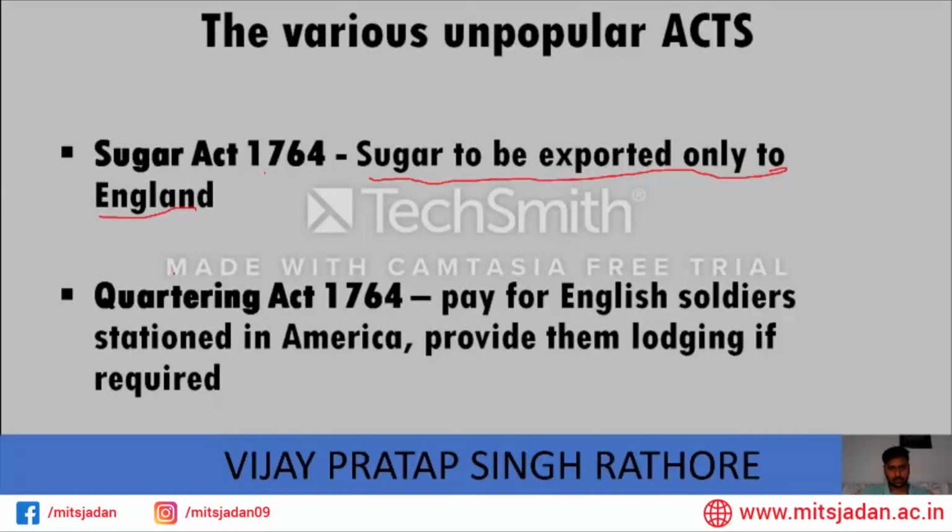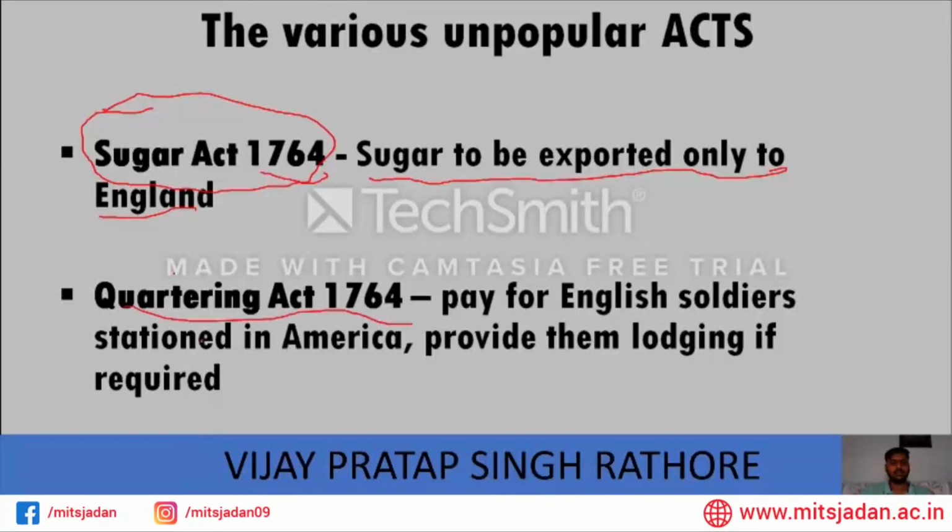This act came in 1764 and this is the most important act, remember? Sugar was the largest commodity produced in America. As I told you, sugar, tobacco, indigo. So this was a controversial act. This was very unpopular. And then came the Quartering Act of 1764.